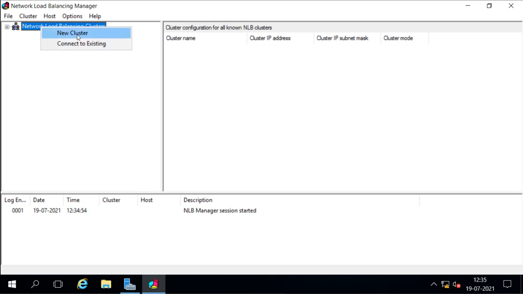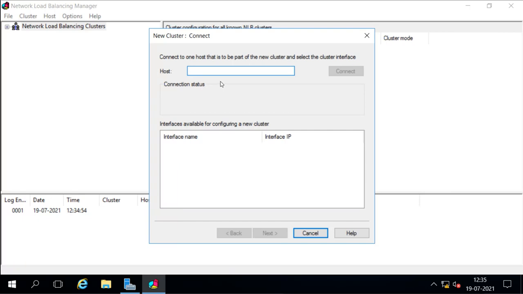If the cluster is already configured, we can select to connect to the existing cluster. Now I want to configure a new cluster, so I will select new, and here I have to give the name of the host which I want to add into the cluster. First I am going to add server 2 here, because I am configuring it from server 2. So I will mention server 2 here and say connect.